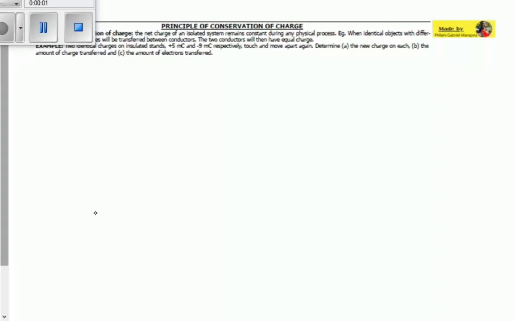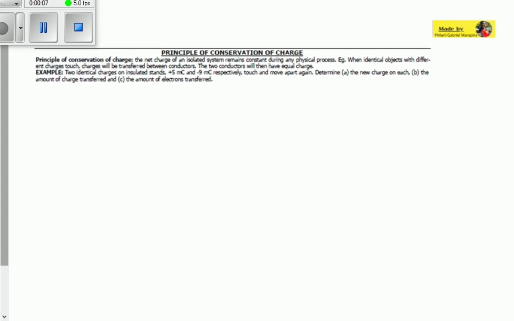In electrostatics, we have a principle called the principle of conservation of charge. This principle states that the net charge of an isolated system remains constant during any physical process. What is the net charge, first of all?